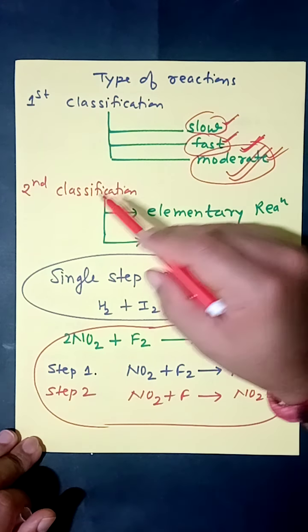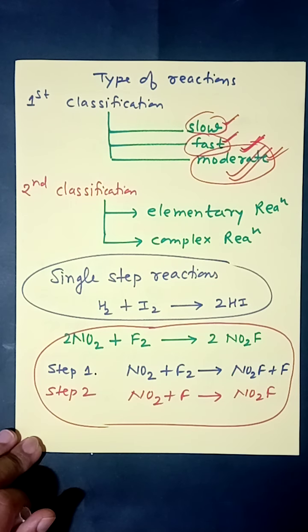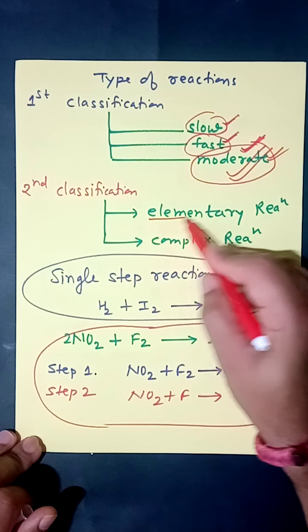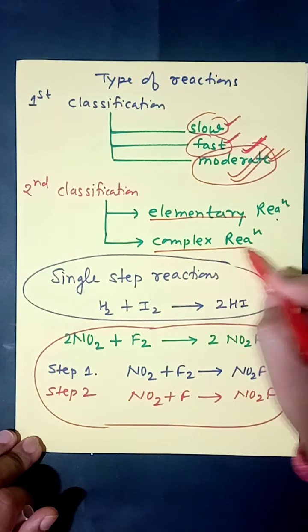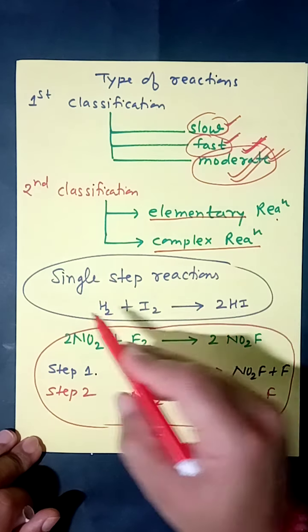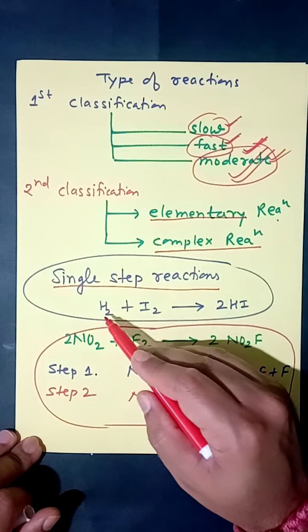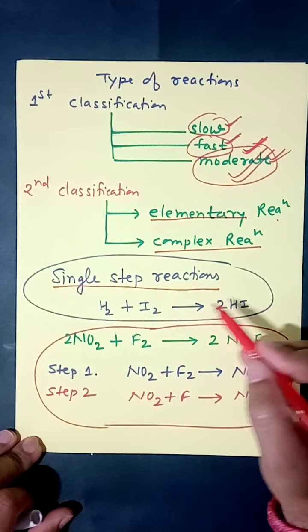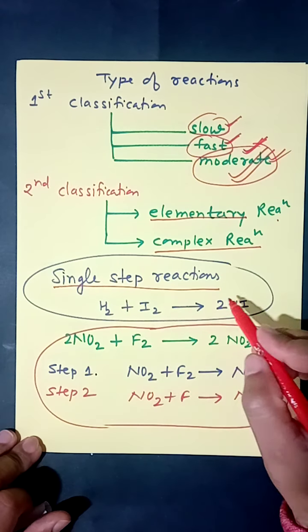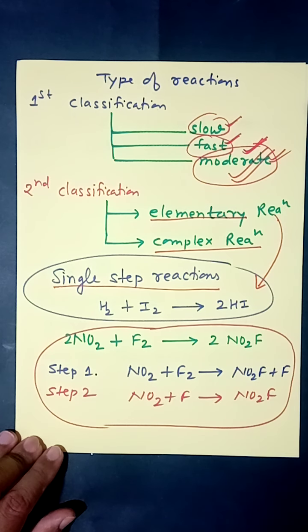Second classification: according to this classification, the reactions are divided into two categories. One is elementary reactions and the other is complex reactions. Elementary reactions are those reactions which complete in a single step. They are also known as single step reactions, like hydrogen plus iodine converting into HI. The reaction completes in a single step, so it is known as an elementary reaction.